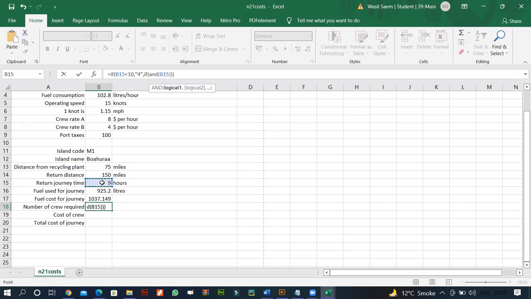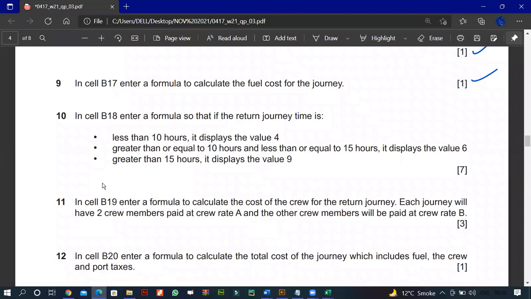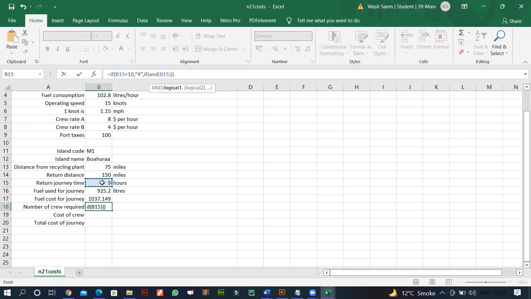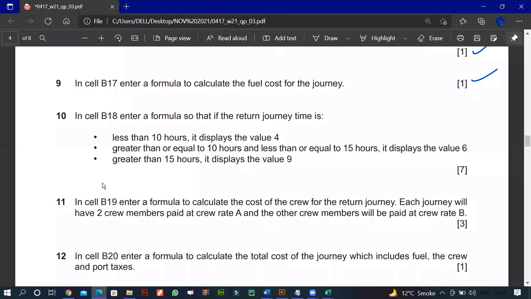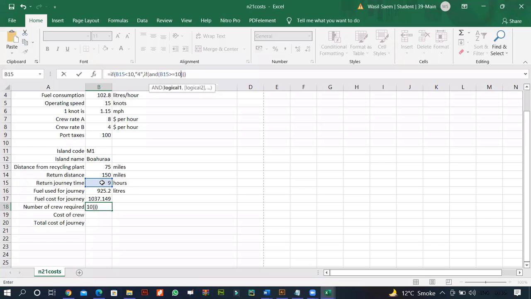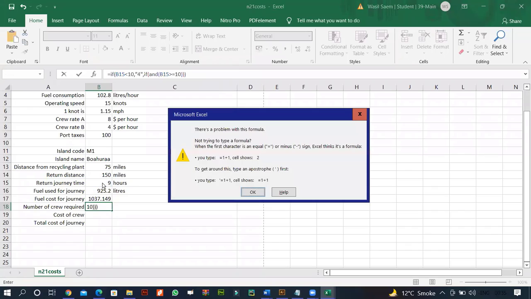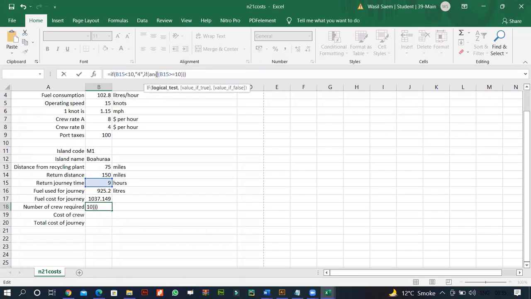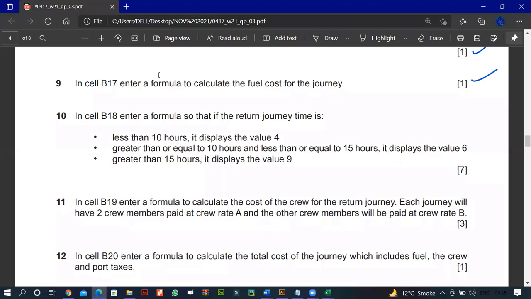But let me just try here. If this is greater than or equal to 10. Okay, so not AND, we'll use OR. I'll just explain this in detail, don't worry.